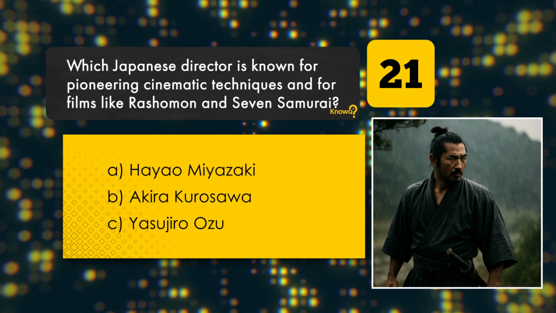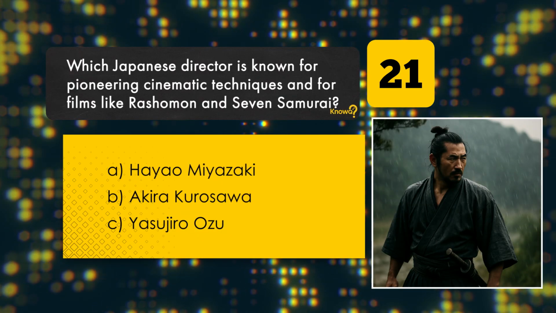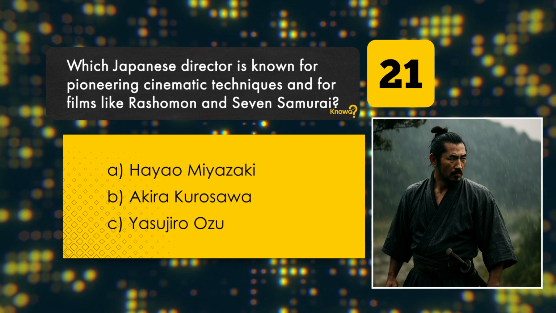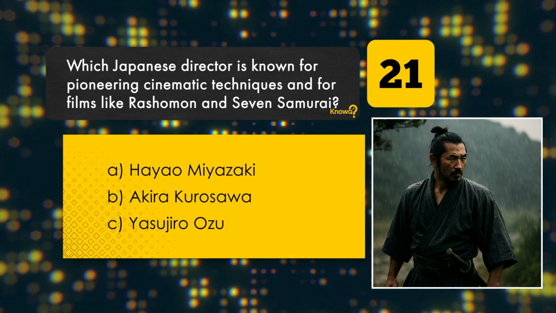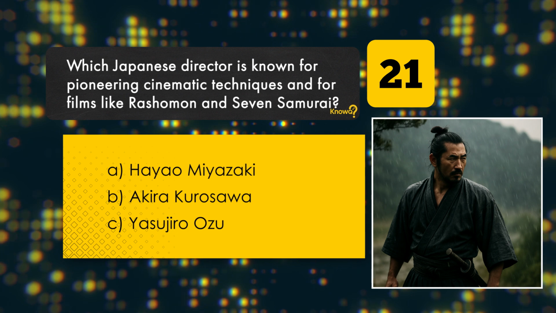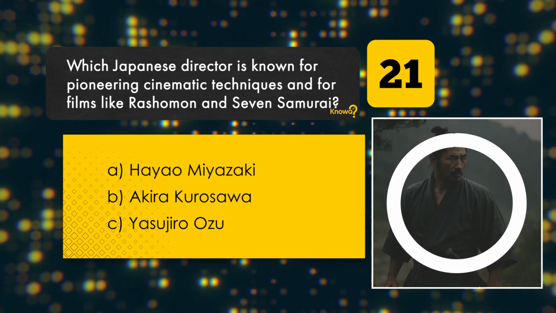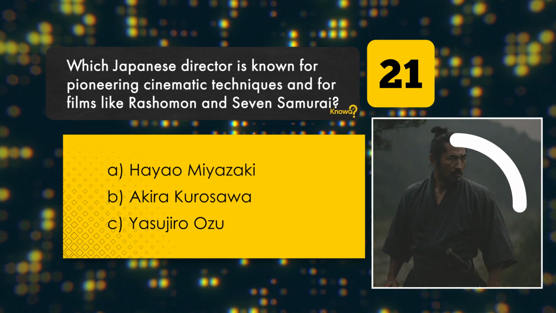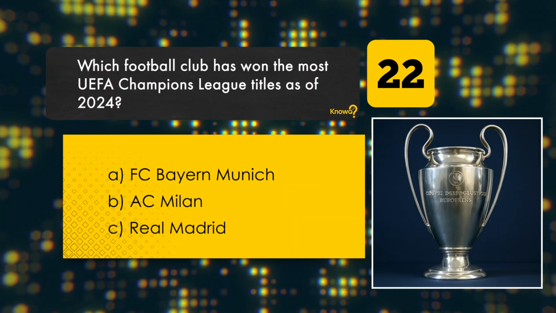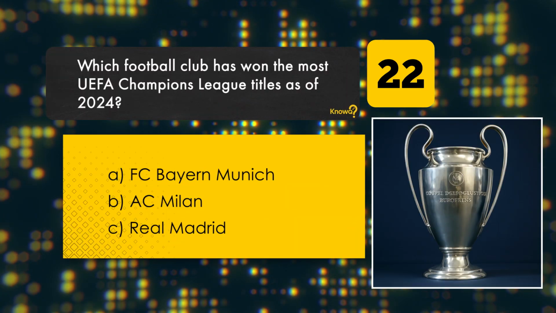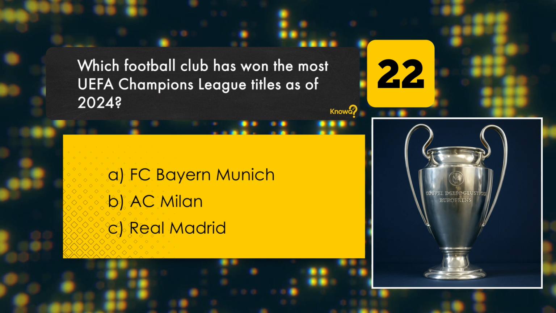Which Japanese director is known for pioneering cinematic techniques and for films like Rashomon and Seven Samurai? Hayao Miyazaki. Akira Kurosawa. Yasujiro Ozu. Correct answer: Akira Kurosawa.